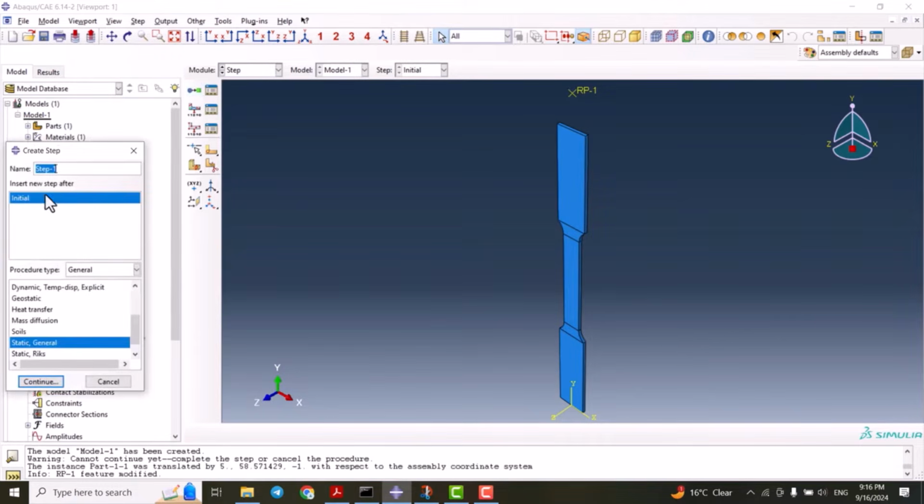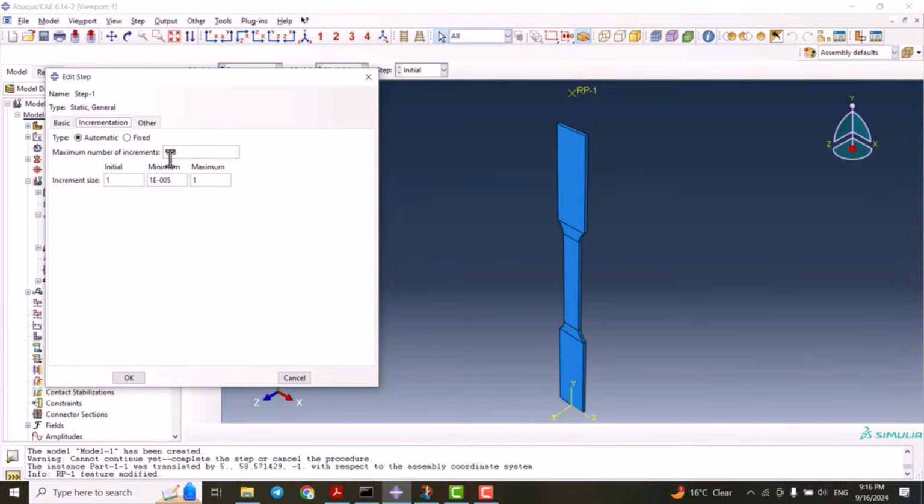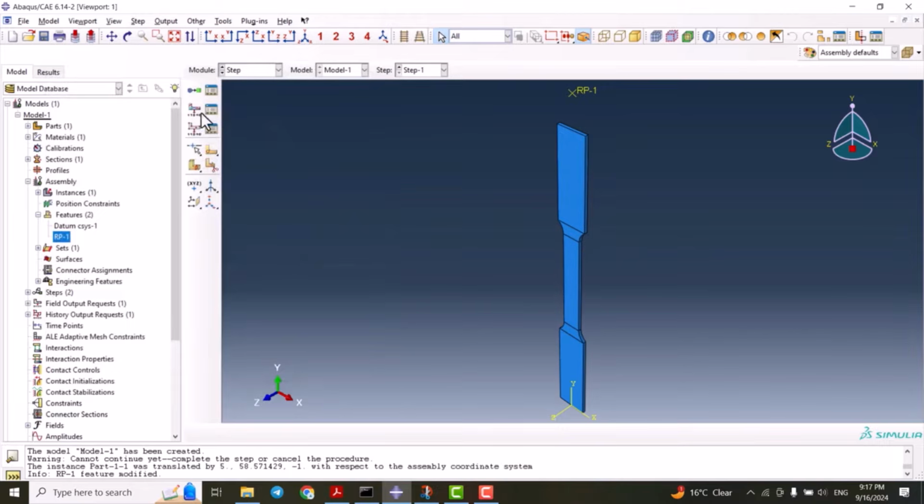We create a step of static general, and we click on this one. This one should be 100,000, 0.01, 1e minus 9, 0.1, and OK. This step is done, and we can go to the interaction.